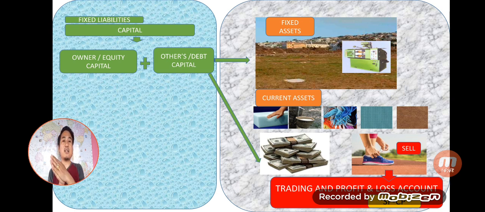When you were in class 5, 6, 7, 8 or 9, you have studied a famous formula in arithmetic, SP minus CP is equal to profit.